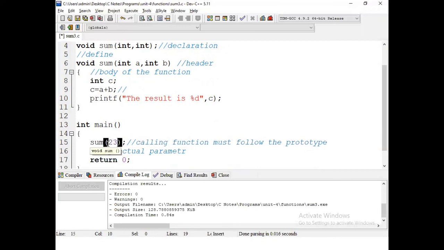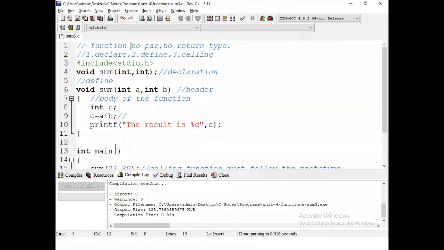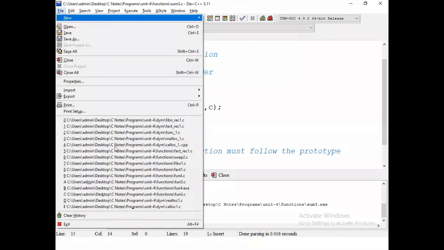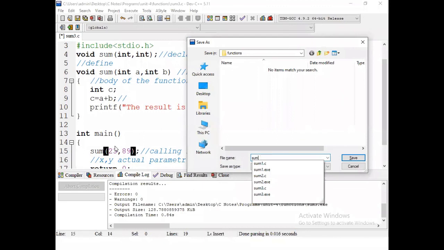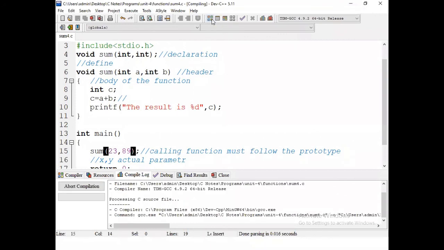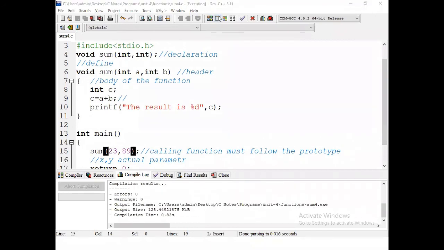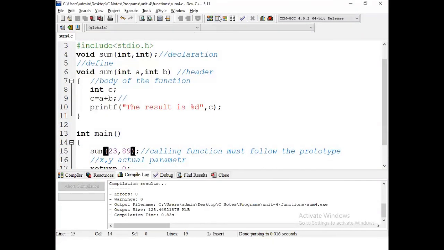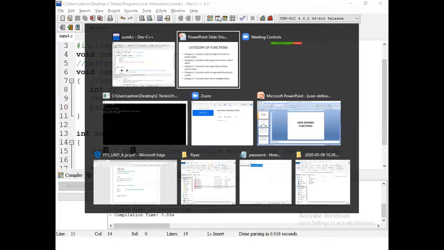Here you can pass the information, 23 and 18. We are passing two integer parameters and we are not getting any return type. So that's why its instruction is enough. Then what will be the output? 23 plus 18. The result is 41.